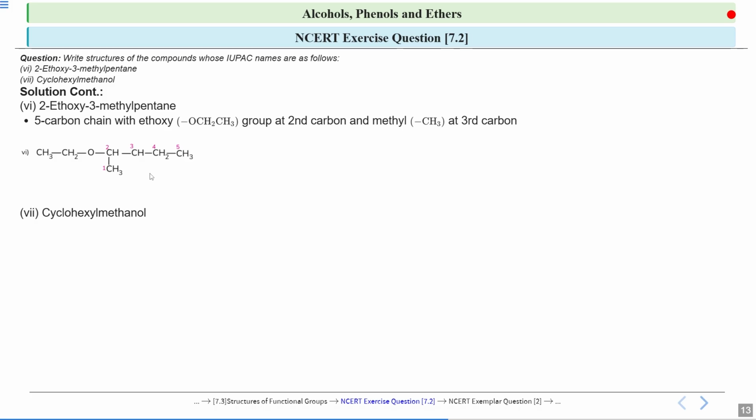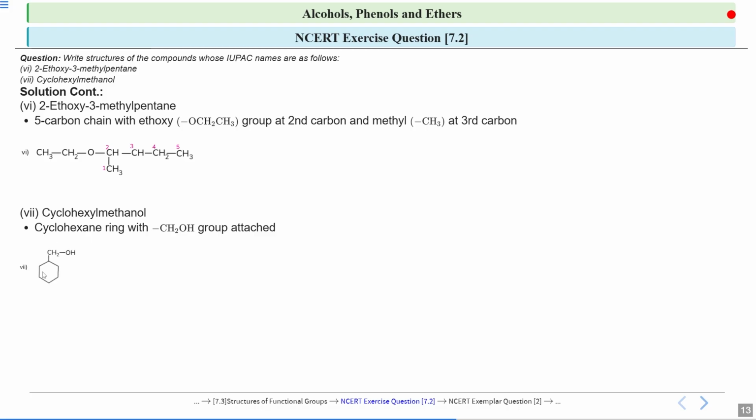Next one is cyclohexyl methanol. So here it is a cyclohexane ring with CH2OH group that is attached to it. Whenever I told you, whenever a cycle is attached, we use the word cyclo.